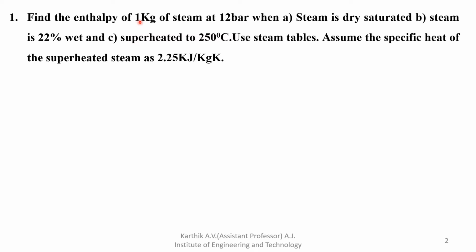If instead of 1 kg it were 5 kg, then it has a meaning: specific enthalpy is different and actual enthalpy is different, so you have to calculate actual enthalpy divided by mass, which is 5 kg. Here with 1 kg, no problem, specific or actual enthalpy gives the same answer.